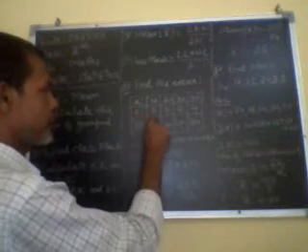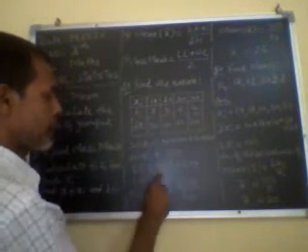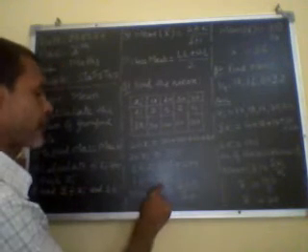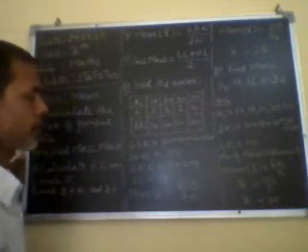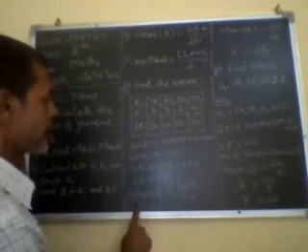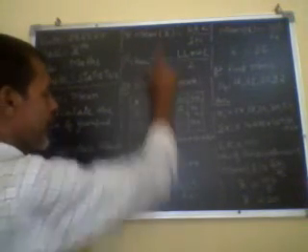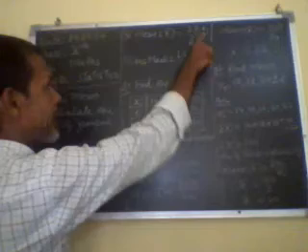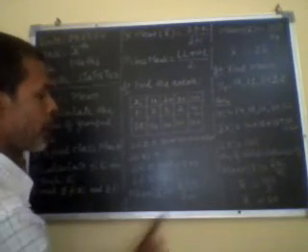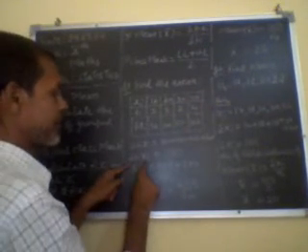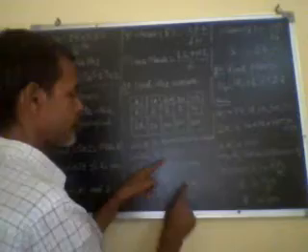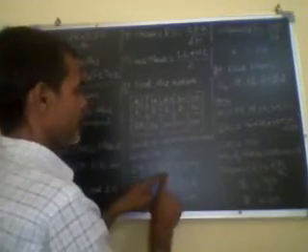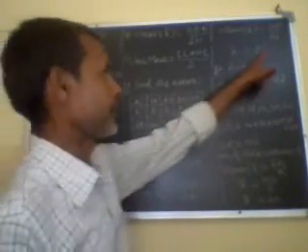Now we have to find sigma Fi. Fi is 3, 5, 2 and 4, so sigma Fi is 3 plus 5 plus 2 plus 4. The total is 14. Now the mean. The formula of the mean is X bar equals sigma Fi Xi upon sigma Fi. In our question sigma Fi Xi is 350 and sigma Fi is 14.